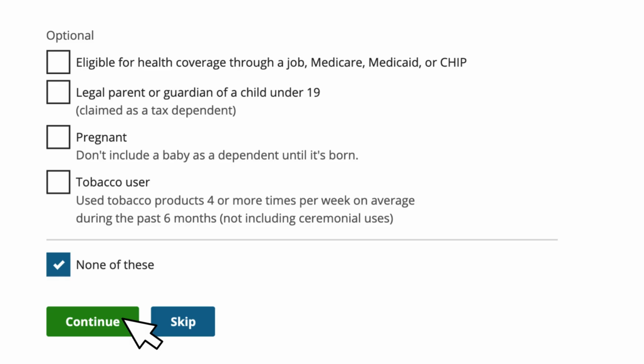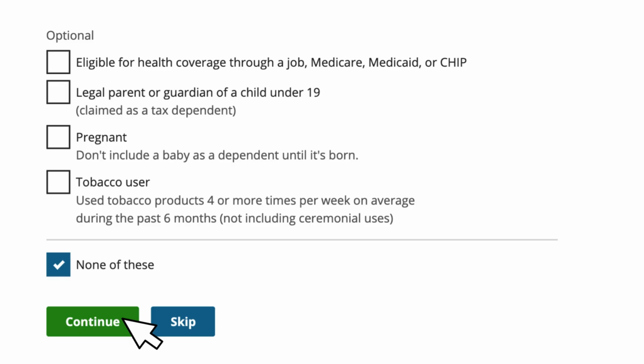There are 3 categories: job plans, Medicare, and Medicaid or Sooner Care. Many children are on Sooner Care, which is Oklahoma Medicaid or CHIP. The website will calculate if a child or adult is eligible for Sooner Care, so feel free to leave Box 1 empty. Again, Box 2 asks if this person is a legal parent or guardian of a child under 19. Why? To check for Sooner Care eligibility for this person.